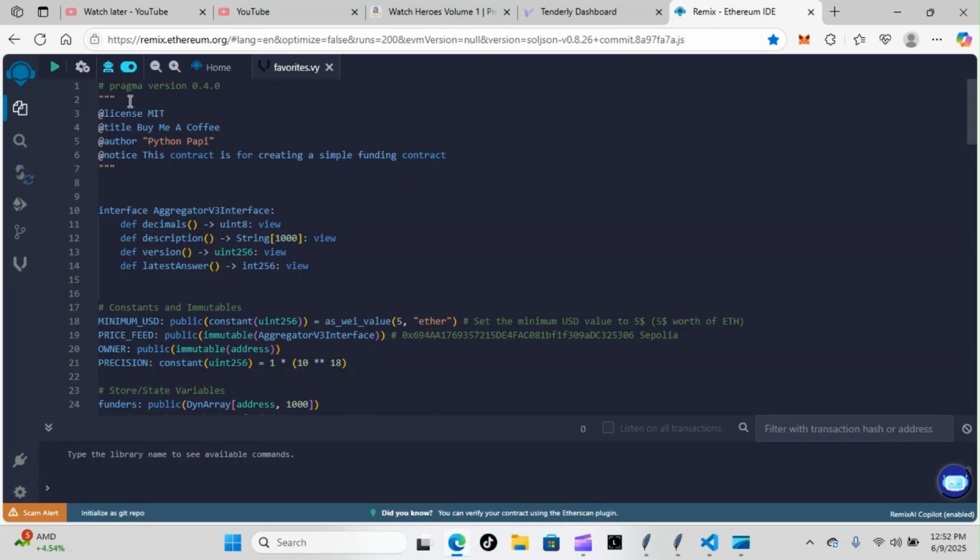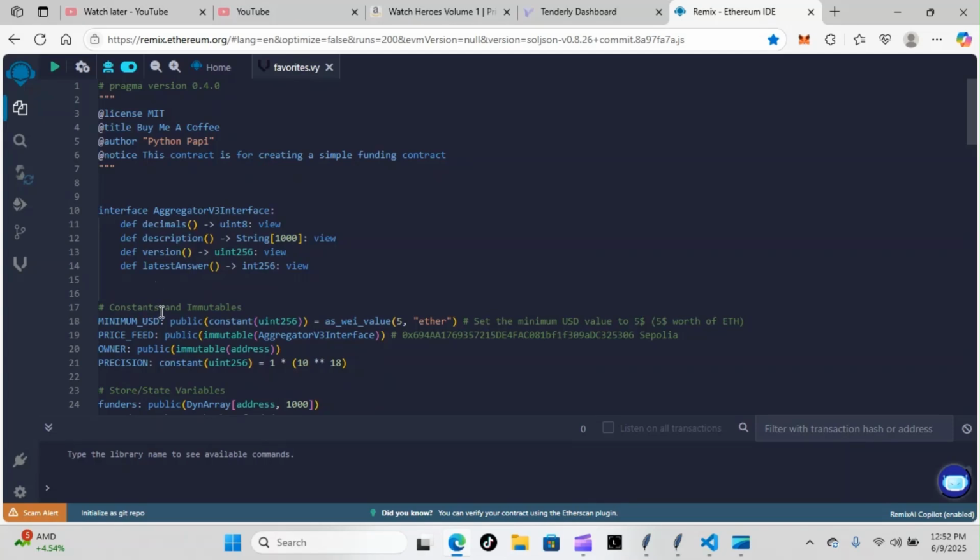First and foremost, you see we have our NatSpec here. This is going to contain a license, which is from MIT, the title, which is Buy Me a Coffee, the author, which is Python Papi, and notice, which is sort of a description. Now, this contract is for creating a simple funding contract. Next, we have our interface, AggregatorV3Interface. This is going to contain the functions that we use. So we have decimals, description, version, latestAnswer.